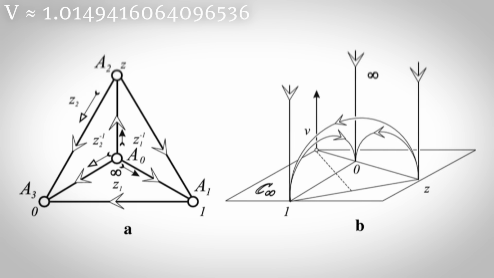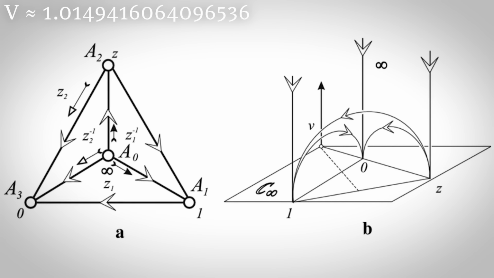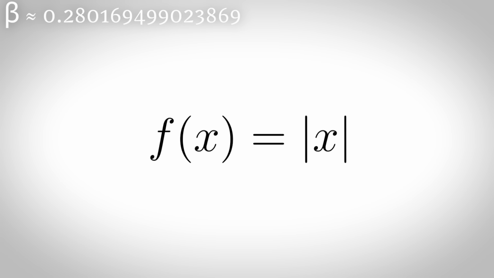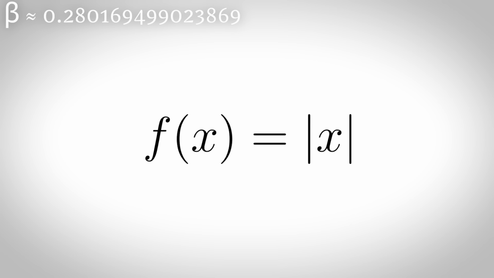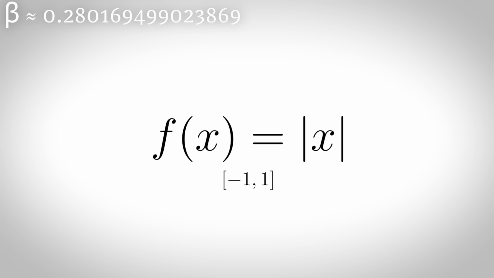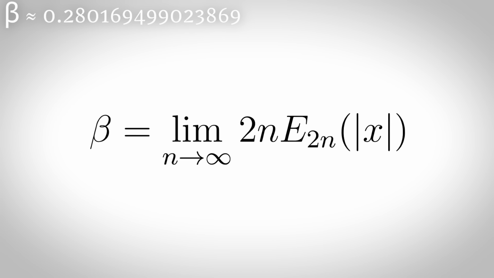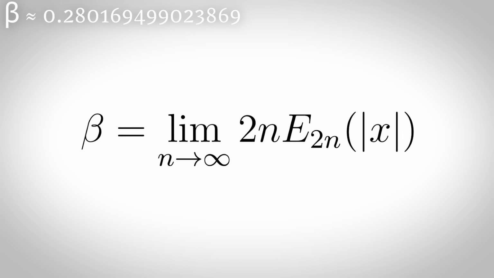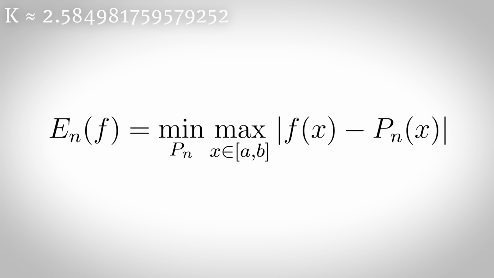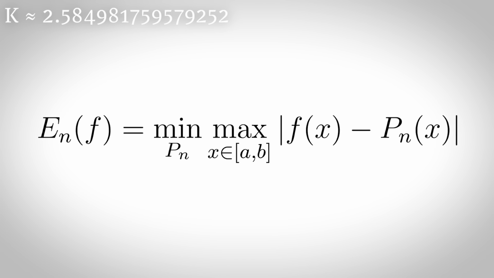The Gieseking constant is the volume of the Gieseking manifold, which is a non-orientable hyperbolic 3-manifold of finite volume. Bernstein's constant is defined as the limit of the scaled error in the best uniform polynomial approximation of the function f of x equals mod x on the interval -1 to 1. So mathematically we write beta equals the limit as n goes to infinity of 2n E sub 2n of mod x, where E sub n of f is the error of the best uniform polynomial approximation of the function f.